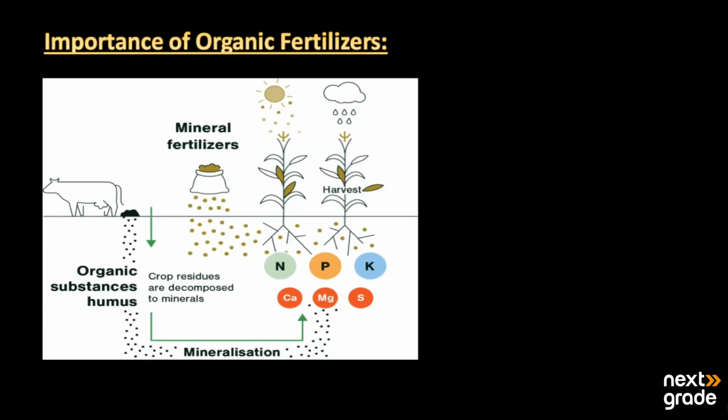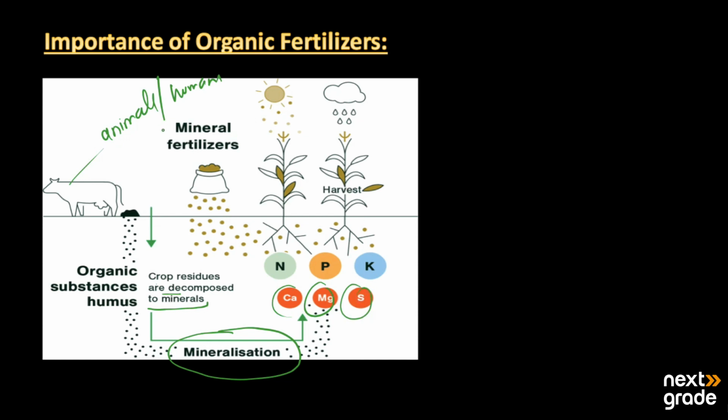Now, the importance of organic fertilizers over the others. Basically, the organic substances are the humus of animals, or it may be from humans, when they are added into the soil. Now, what happens? The crop residues are decomposed into different types of minerals, and here the process of mineralization takes place, in which there is production of calcium, magnesium, and sulfur.